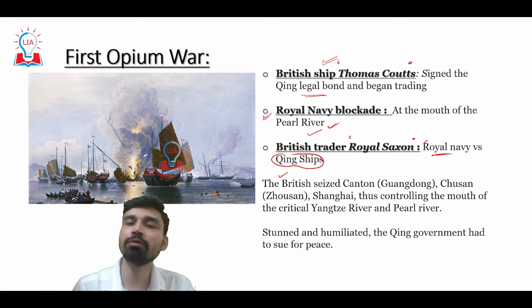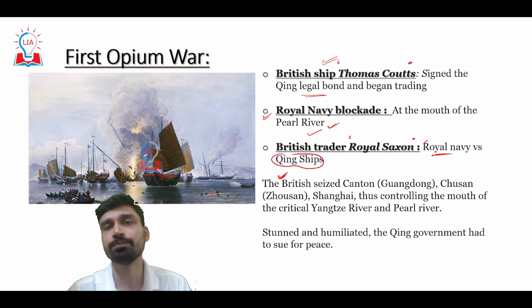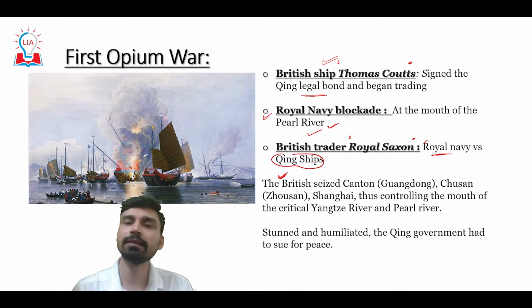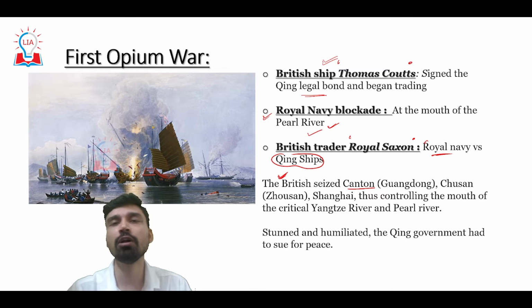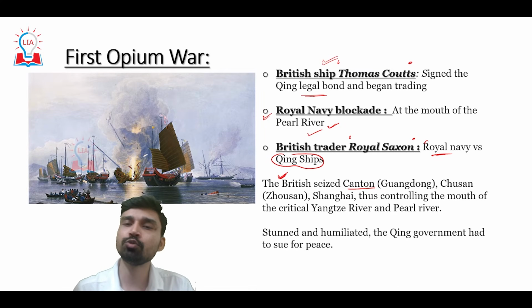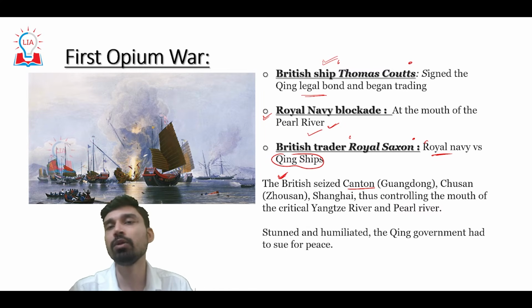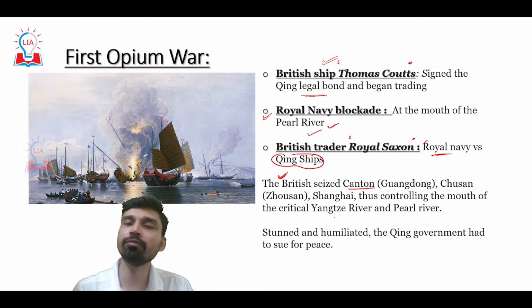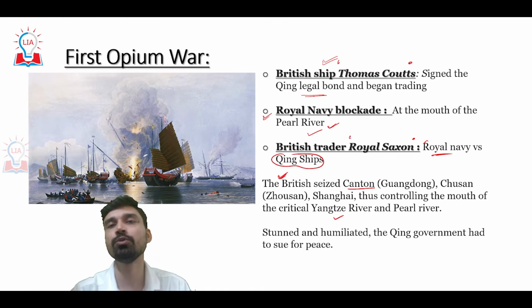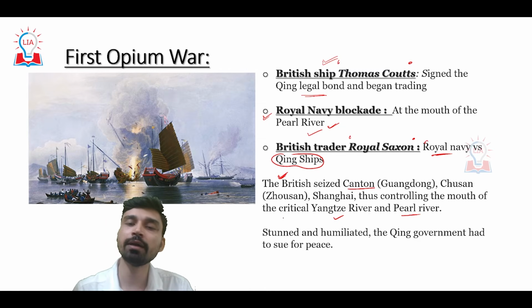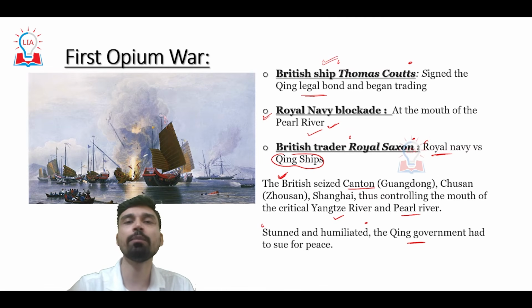However, since the British were using high-tech ships at that time, they were able to siege Canton, which is known by the name of Guangdong today, Chusan, and Shanghai. Thus they were able to gain full control of the mouth of the critical Yangtze River, which flows to the China Sea through the port of Shanghai, and also the mouth of the Pearl River. This caused humiliation to the Chinese Empire, and stunned and humiliated by this, they finally agreed and sued for a peace treaty.